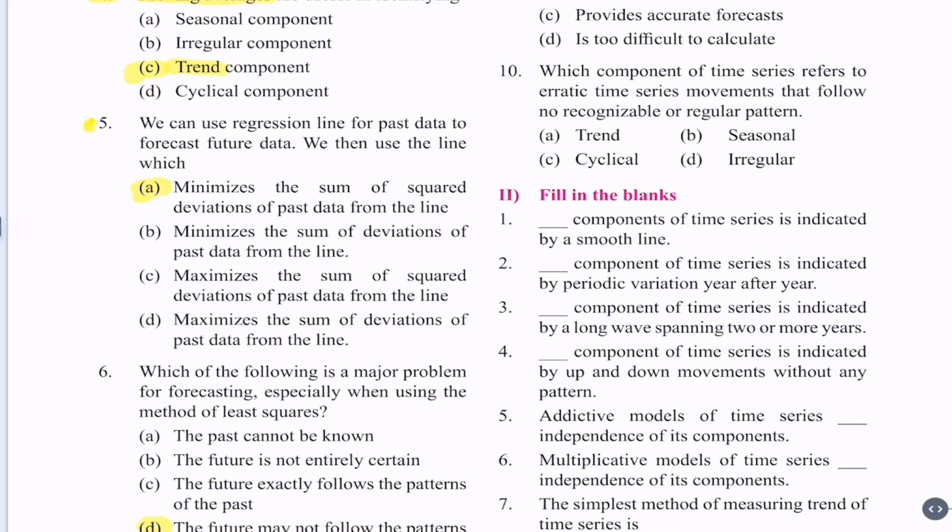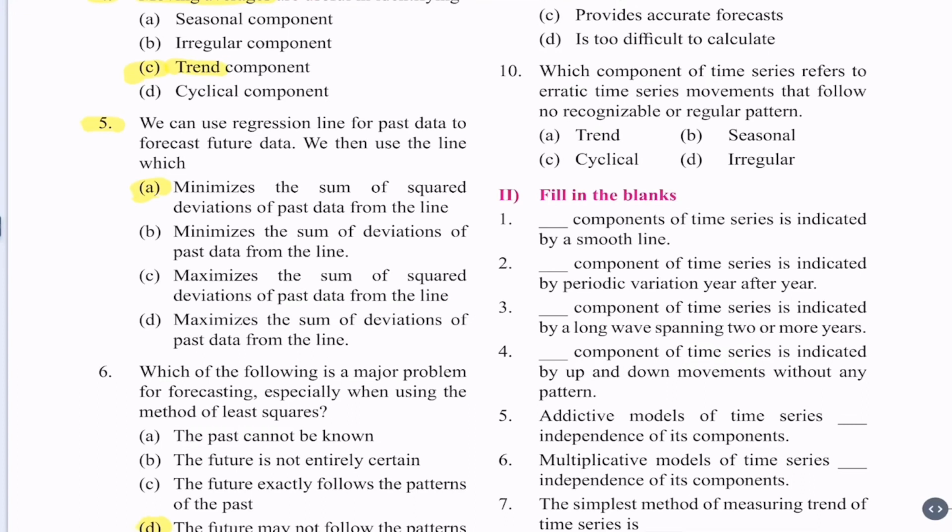Question 5. We can use a regression line for the past data to forecast future data. We then use the line which A. Minimizes the sum of squared deviations of past data from the line. B. Minimizes the sum of deviations of past data from the line. C. Maximizes the sum of squared deviations of the past data from the line. D. Maximizes the sum of deviations of past data from the line.